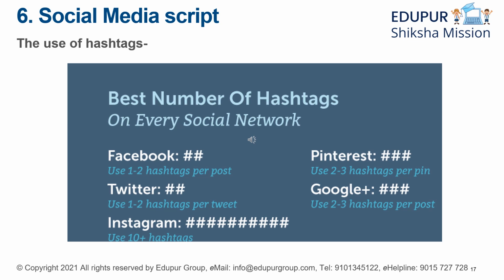For Instagram, very important, use 10 plus hashtags because it increases the reach. For Pinterest, use 2 to 3 hashtags per pin. And lastly, for Google Plus, use 2 to 3 hashtags per post. So this is very important. Along with the hashtags, also know the number of hashtags we should use along with our social media posts.